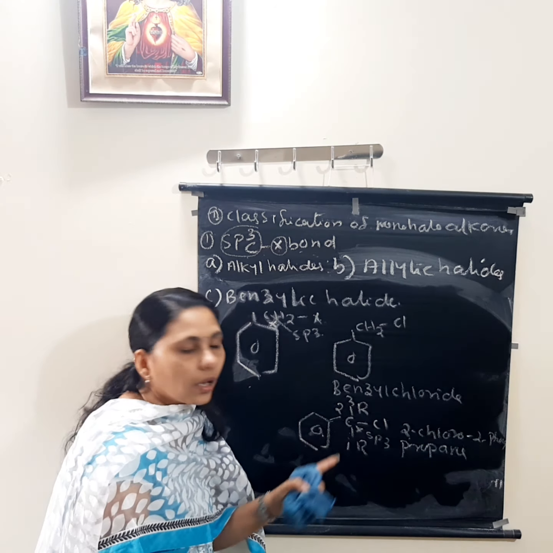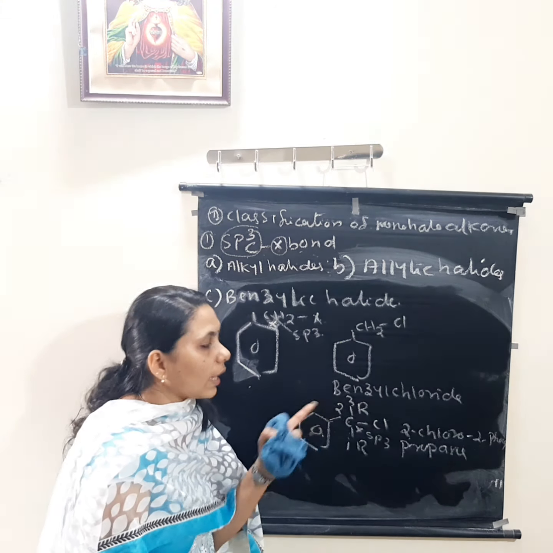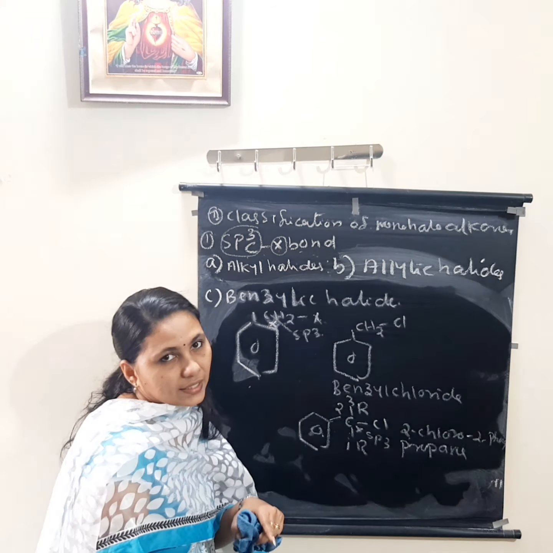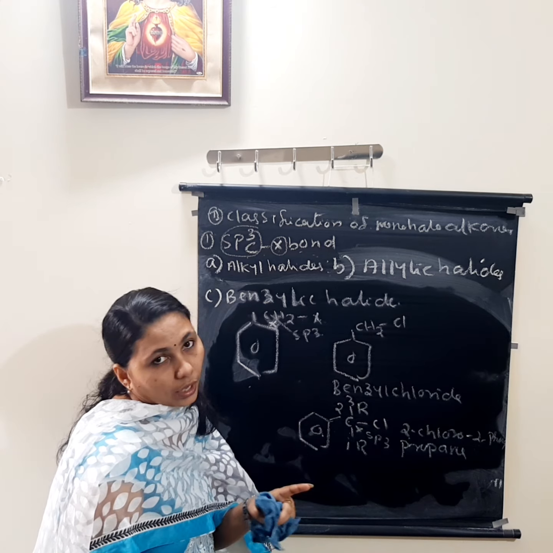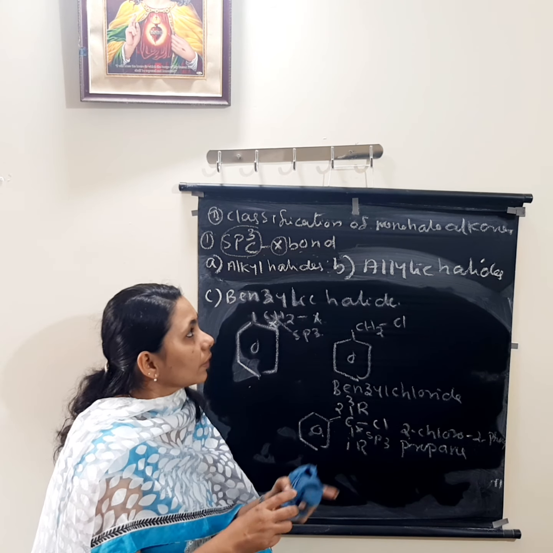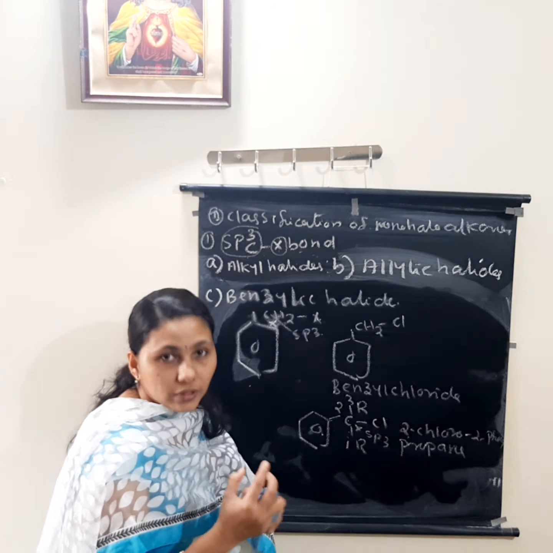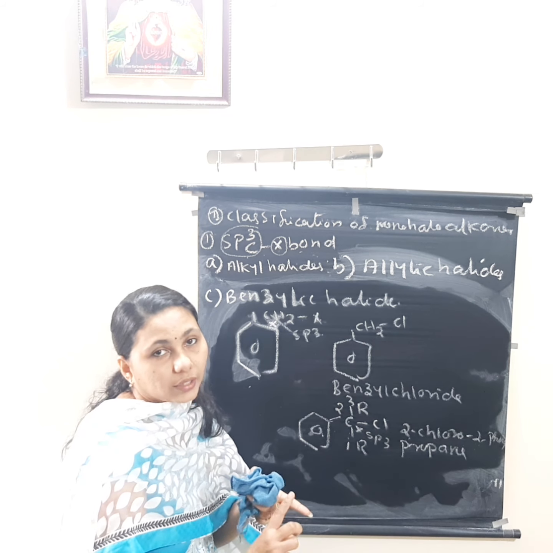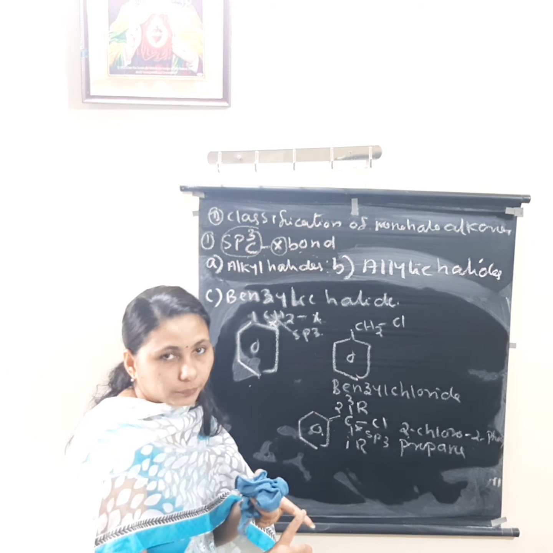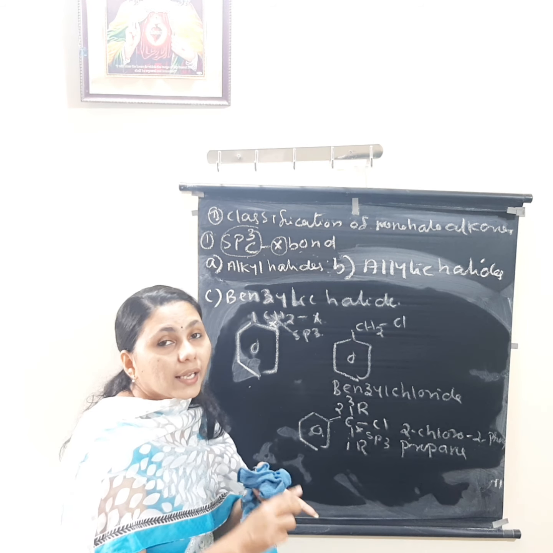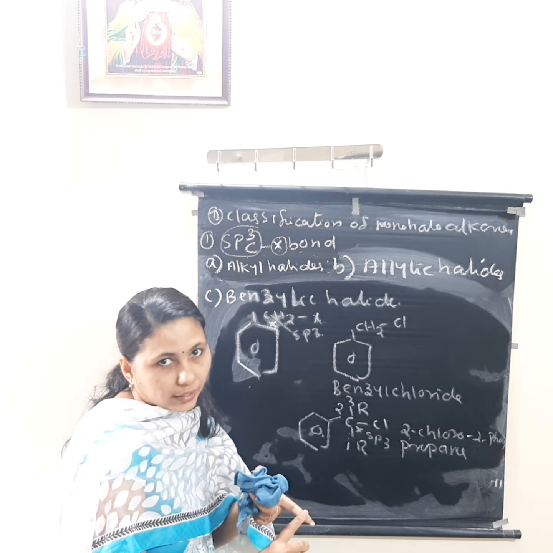So 2-phenyl propane, this is also an example for which one? Benzyl halides. Okay. So we started with the mono-halo compounds classification. In that, the first is the compounds containing sp3 C-X bond, that means the halogen attached carbon atom is having sp3 hybridization. So in that, again, the first classification was alkyl halides.